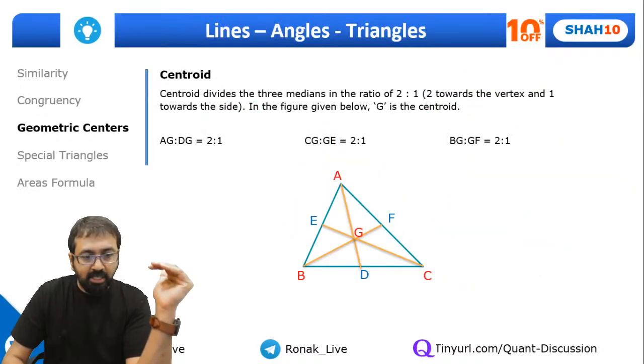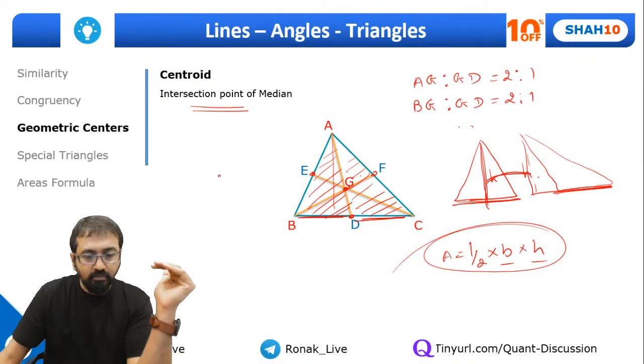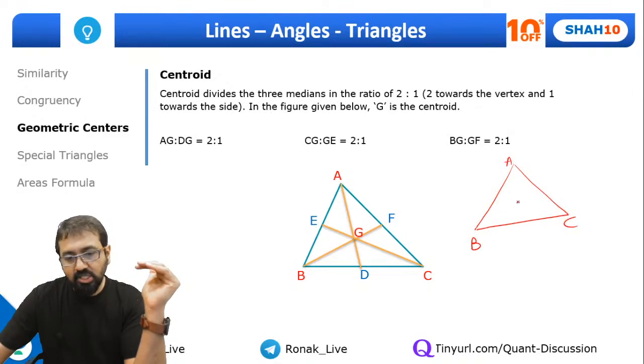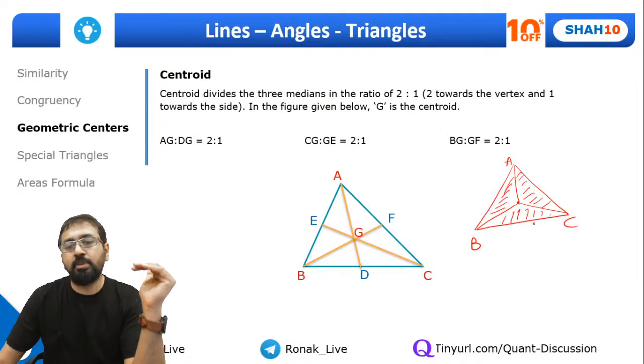Now let me show you some interesting points about this. If I take the centroid in this triangle ABC, and G is the centroid, let me connect it with the vertices. Guys, the areas of these three triangles will also be equal.